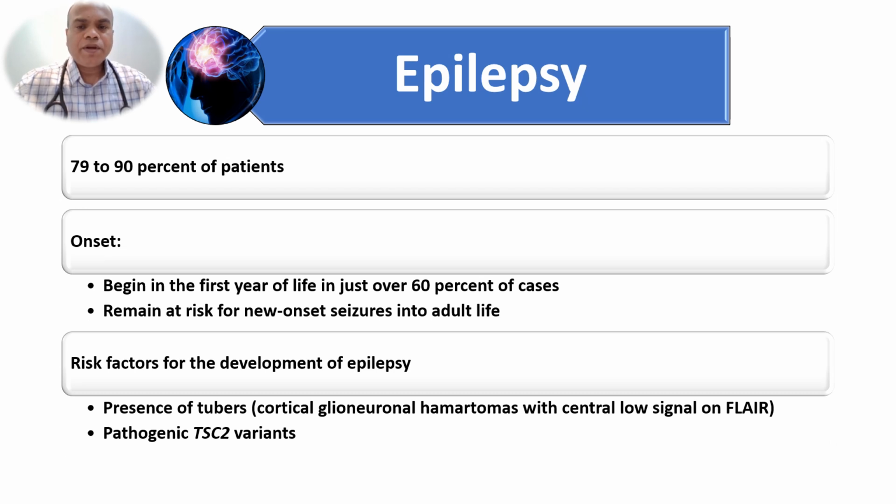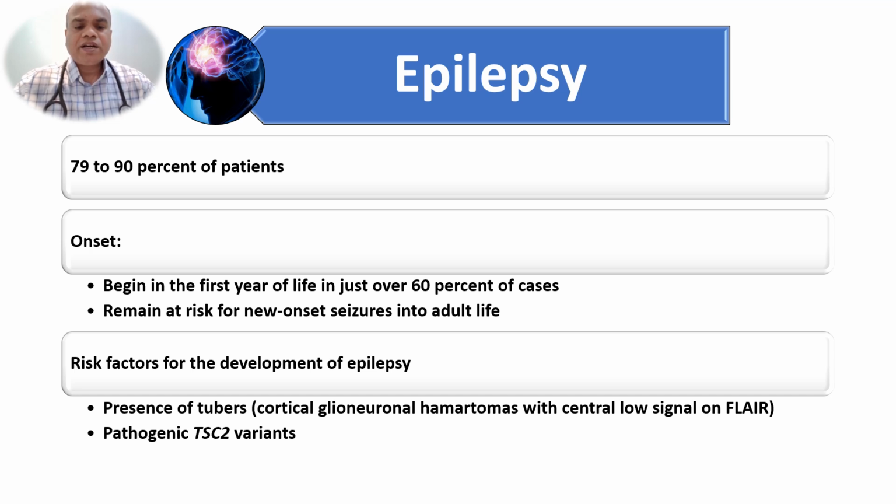Coming to epilepsy in tuberous sclerosis, almost 75 to 90% of patients will have epilepsy, but epilepsy is not a major or minor criterion in the clinical diagnostic criteria of tuberous sclerosis patients. Usually seizures begin in the first year of life in the form of infantile spasms. If there are no seizures in childhood, they still remain at risk for new onset seizures into adult life.